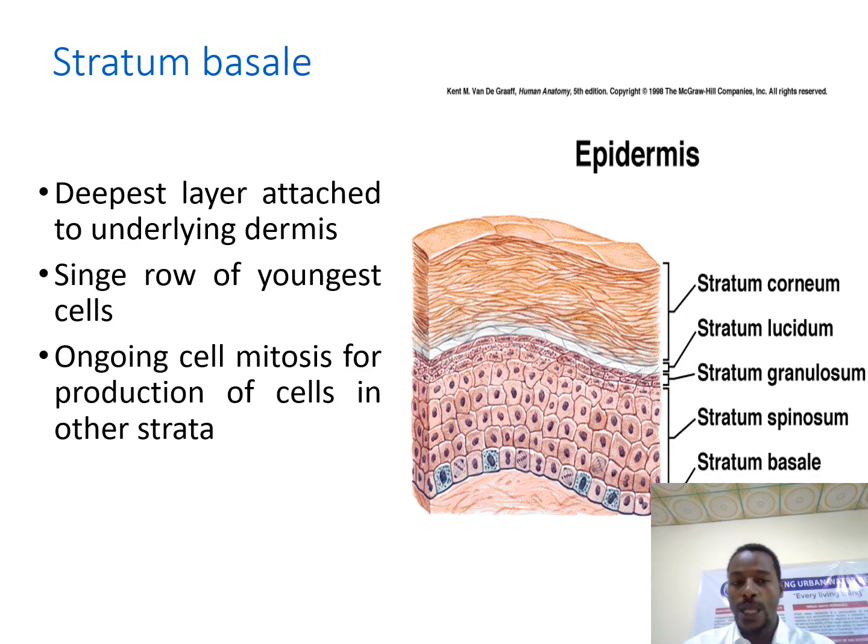Stratum basale is the deepest layer, as you have seen from the picture, and it contains the youngest cells, a single row of them. These cells are mitotically active. They are continuously undergoing mitosis for the production of keratinocyte cells that are found in the other layers, stratum spinosum, stratum granulosum, all the strata above. The keratinocyte cells come from this stratum basale.